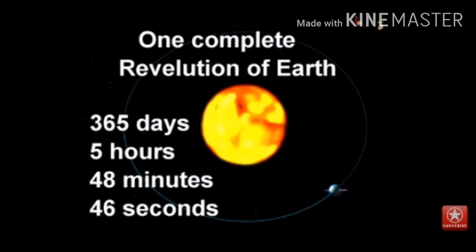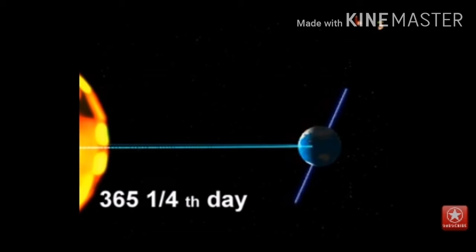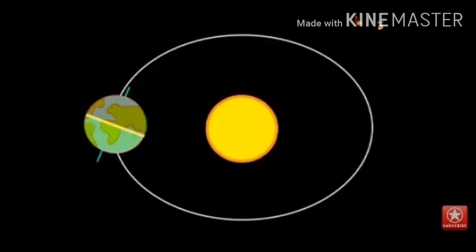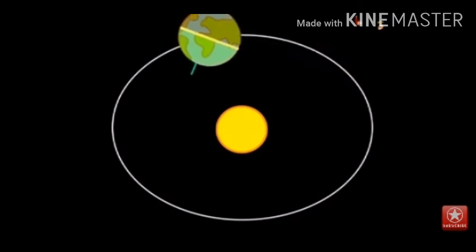Earth completes its revolution in 365 days, 5 hours, 48 minutes, 46 seconds. We count these 365 days as a year and the remaining time is counted after 4 years. Then it becomes a day, and that day is added into the month of February. That is, 29 days in the month of February is known as a leap year.